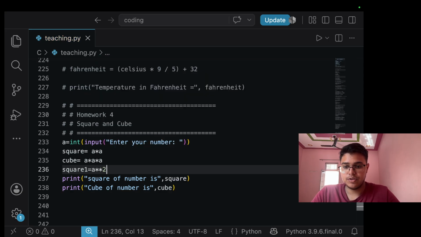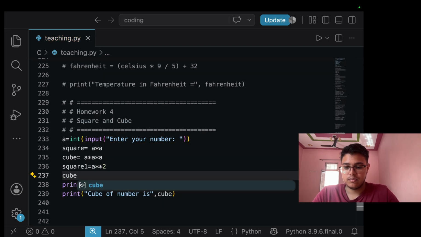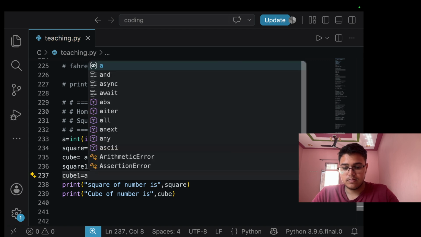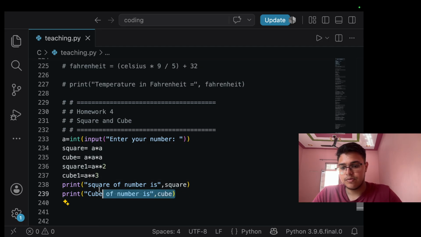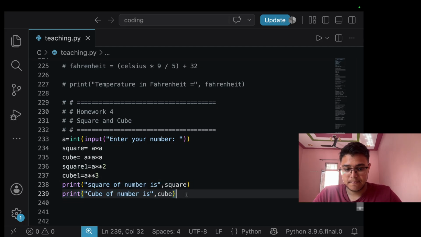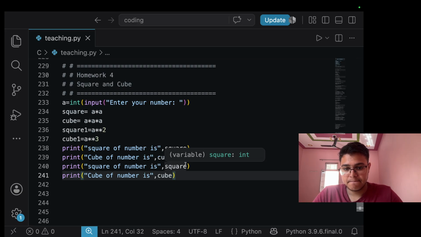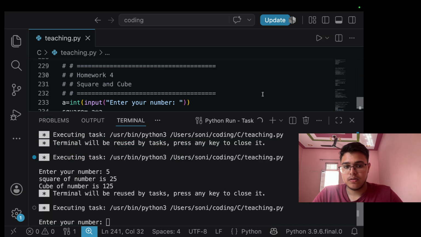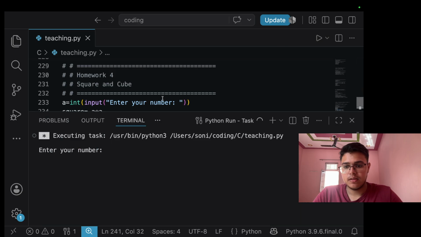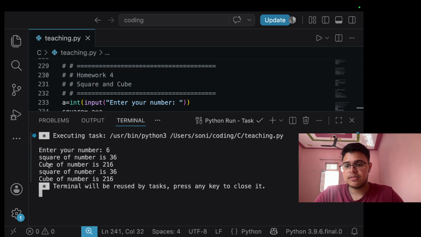a ** 2, a ** 3. Wait, let me just copy it for my ease. Square 1, cube 1. Okay, let me clean this up. Now just see, if I take 6 as this, the square is 36 and the cube is 216. The square is 36 and the cube is 216. So they both mean the same.